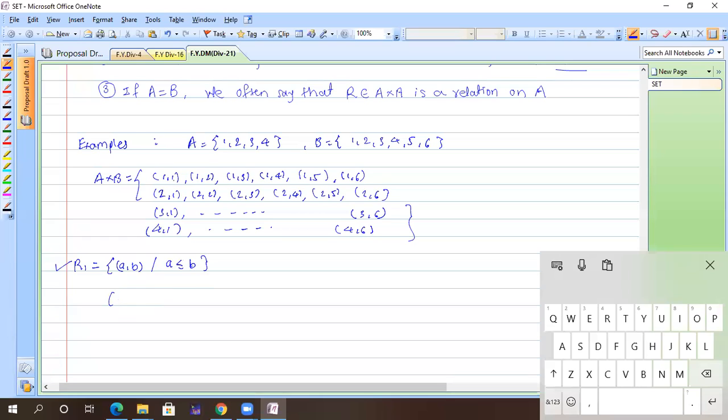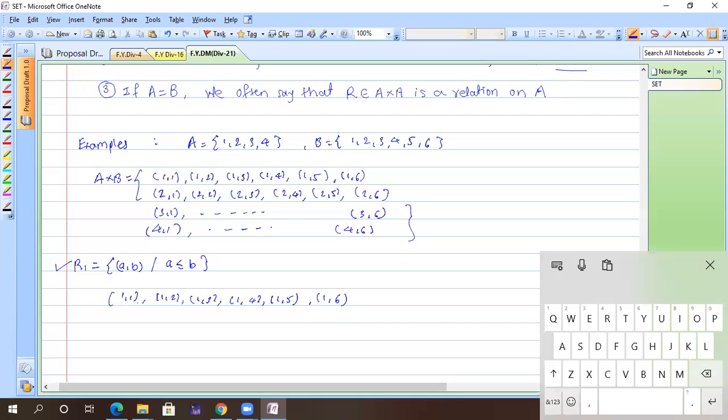Whether 1 comma 1 is there? Yes, sir. Yes, so you can write down 1 comma 1. What is next? Whether 1 comma 2 is there? Yes, sir. Okay, 1 comma 2 is also there. 1 comma 3 is also there. 1 comma 4 is also there. 1 comma 5 is also there. And 1 comma 6 is also there.